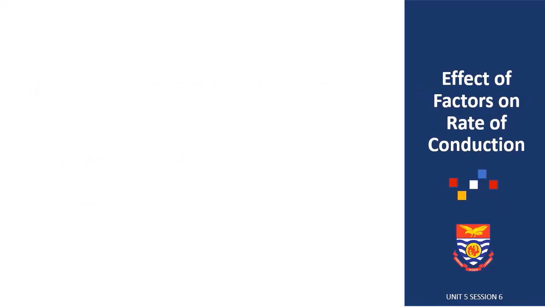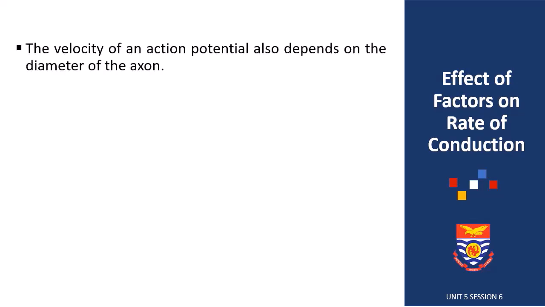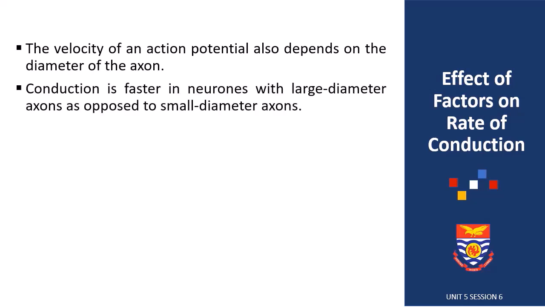Another factor that affects the rate of conduction of an action potential is the diameter. The speed of an action potential will also depend on the diameter of the axon. Conduction is faster in neurons that have larger diameter axons as compared to small diameter axons.